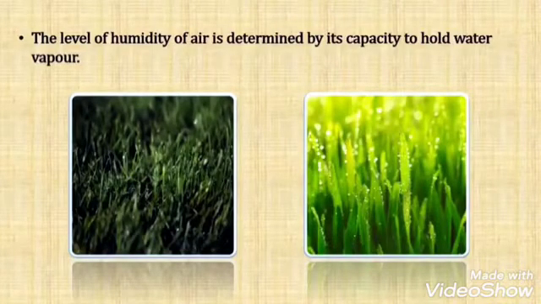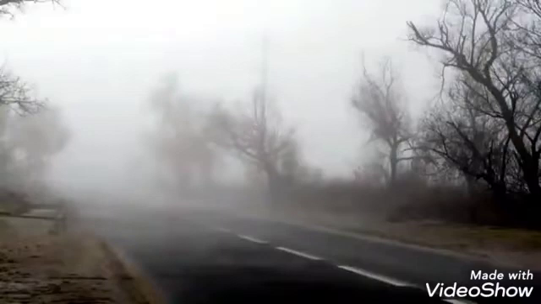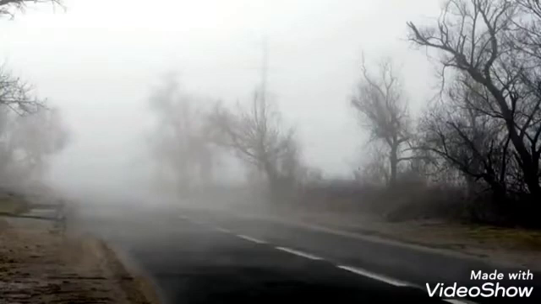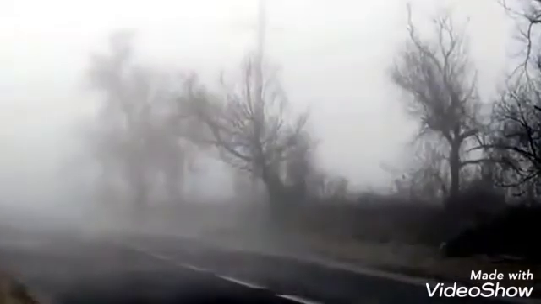During the night or at dawn, when the temperature of air is low, its capacity to hold the vapor is less. At such times, the excess vapor is transformed into water droplets. That is what we call dew.